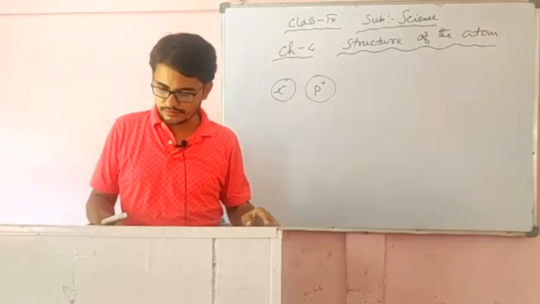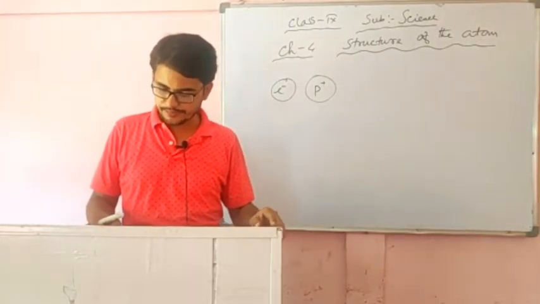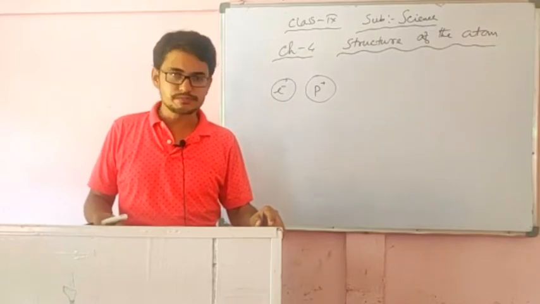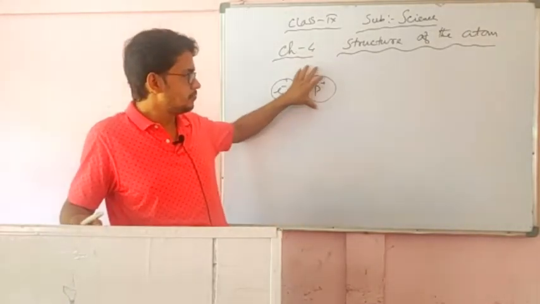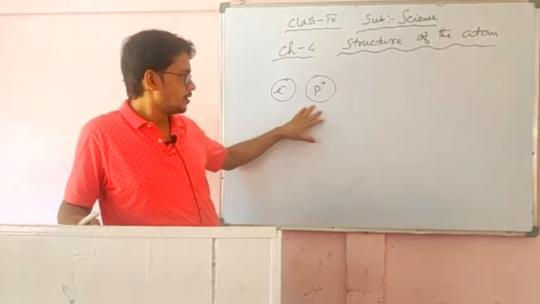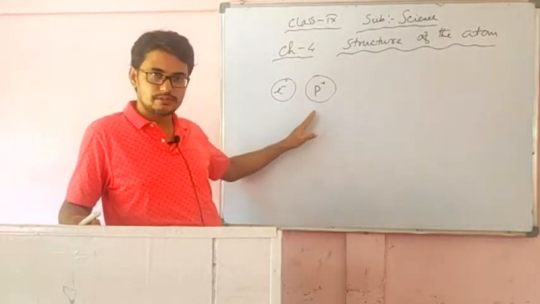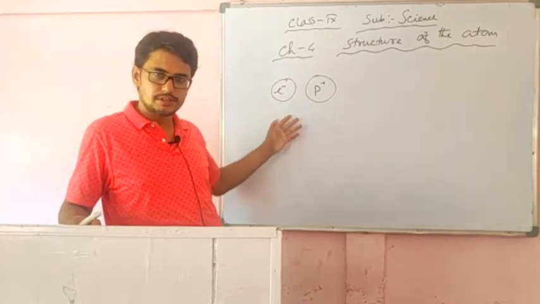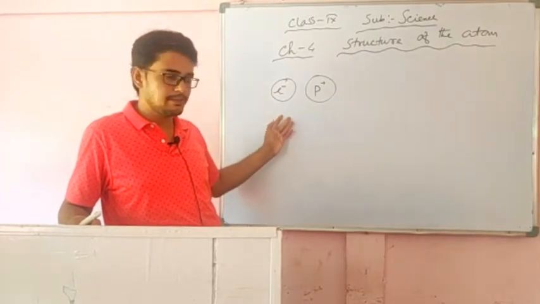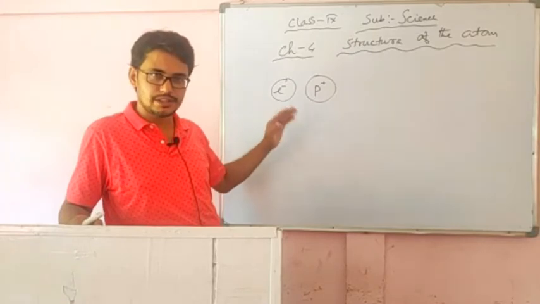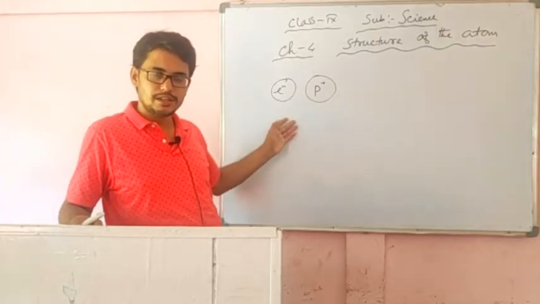Now, from this fact we can understand that the atom consists of these two particles, electron and proton. J.J. Thomson discovered the electron in his experiment. This experiment is not in our syllabus, so in our classes we can learn and you can understand also.